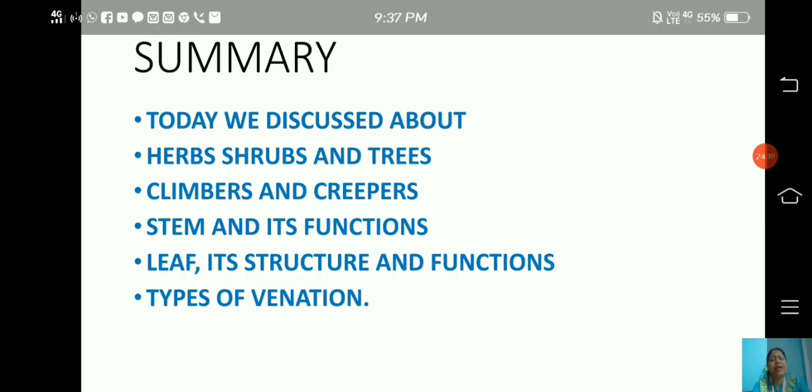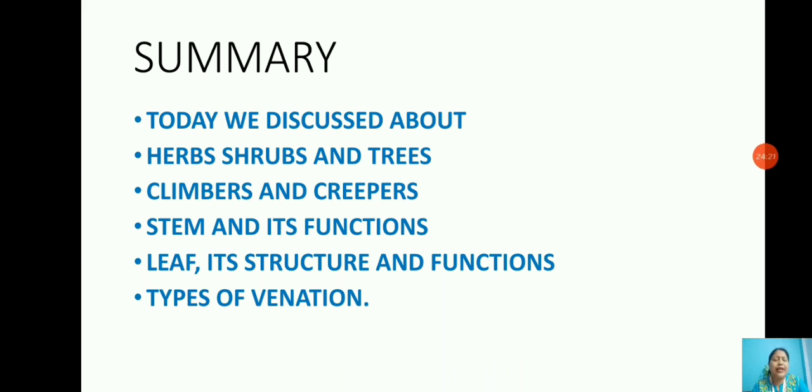So children, with that we have come to the end of our class. Let's summarize once again. Today we discussed herbs, shrubs and trees. We discussed climbers and creepers, stem and its function, leaf its structure and function, and at the end we discussed types of venation.